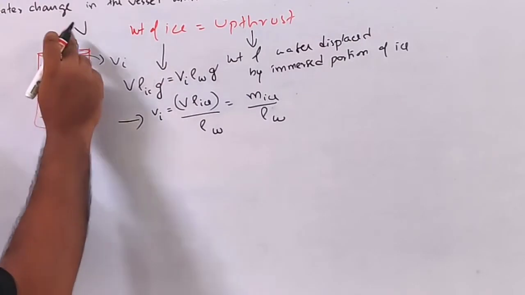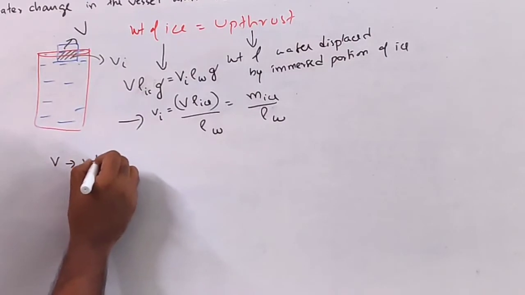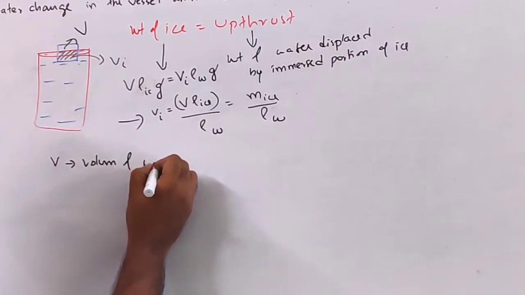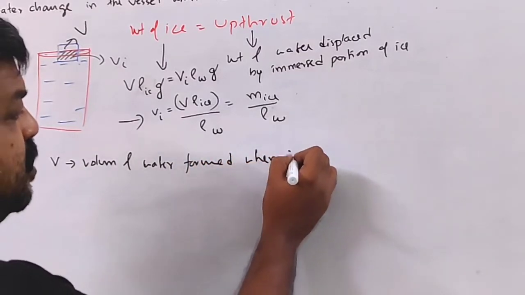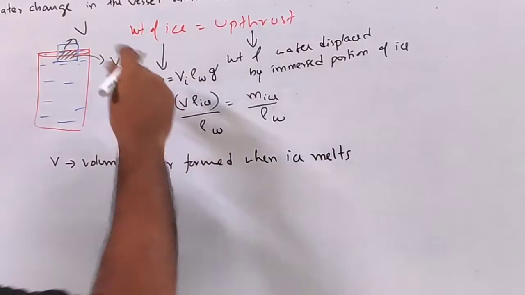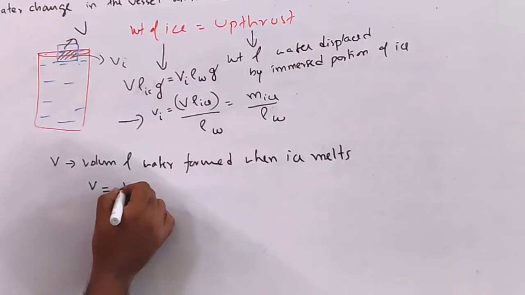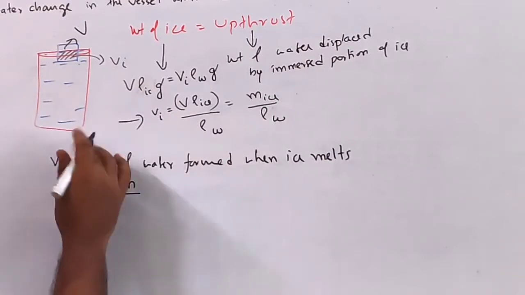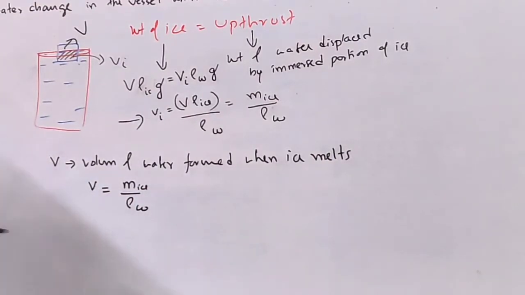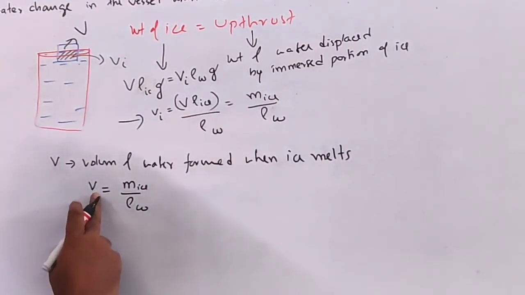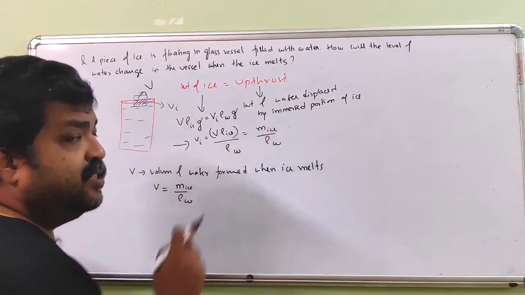Now suppose when the ice melts, V volume of water is formed, when the complete ice melts. This V is equal to the total mass of ice divided by density of water, because it is getting converted into water. So obviously Vi is equal to V, since both equal mass of ice divided by density of water.